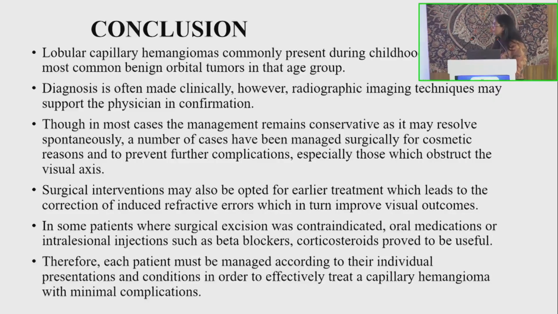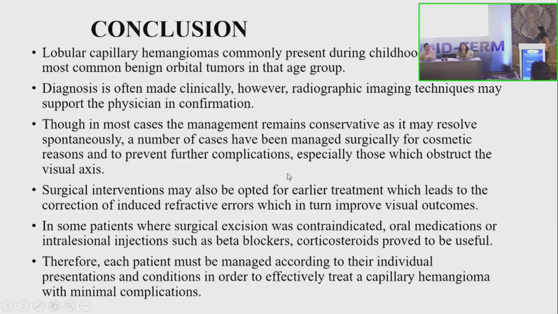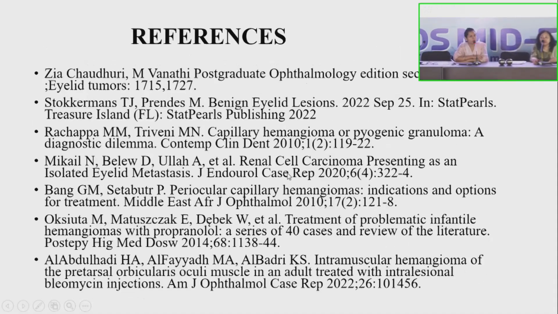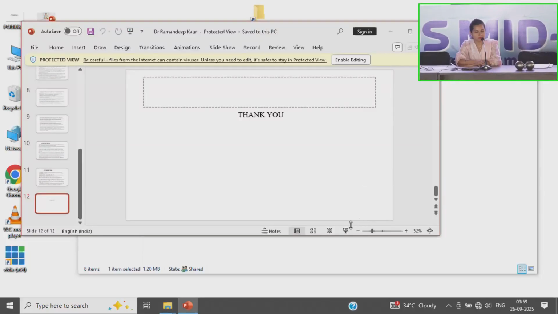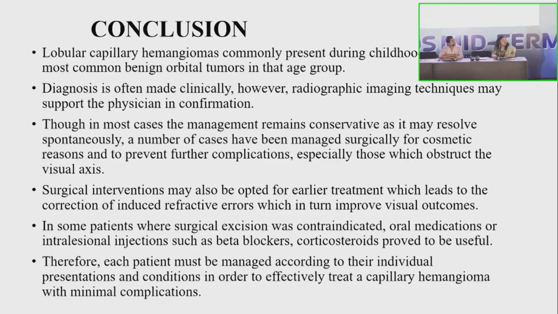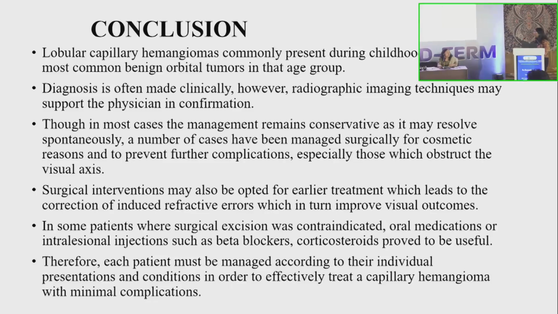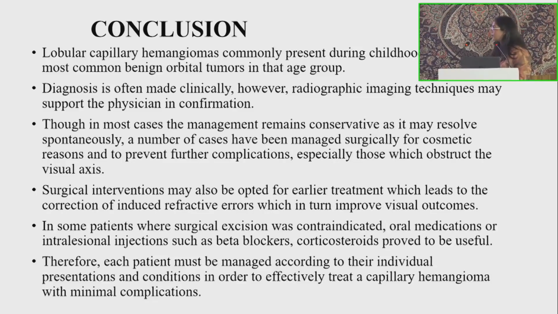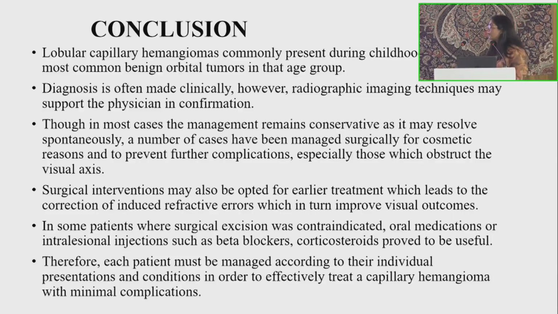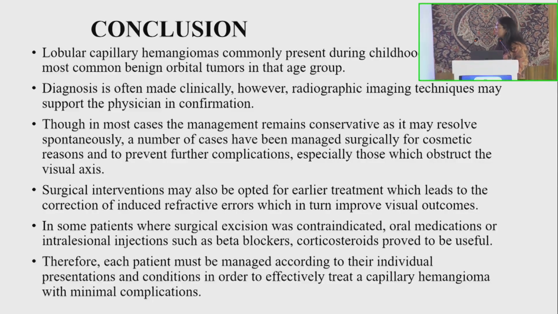So are there any cases where you would want to go in with drug therapy or conservative management before going in for surgical? Ma'am, if the lesion is large, then we have to excise it to decrease the complications like astigmatism or amblyopia. But if the lesion is small and the patient is compliant, we can go for intralesional bleomycin or corticosteroid injection in those cases.